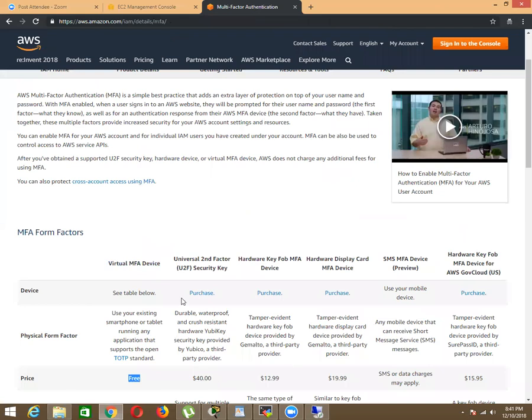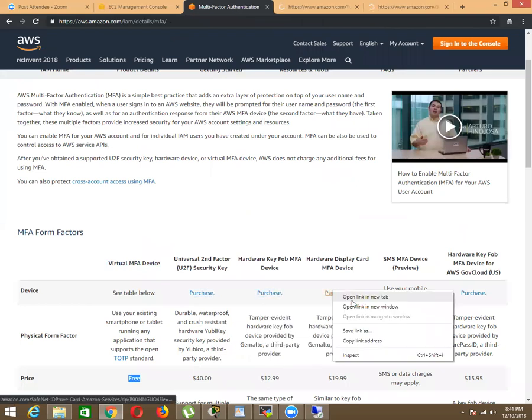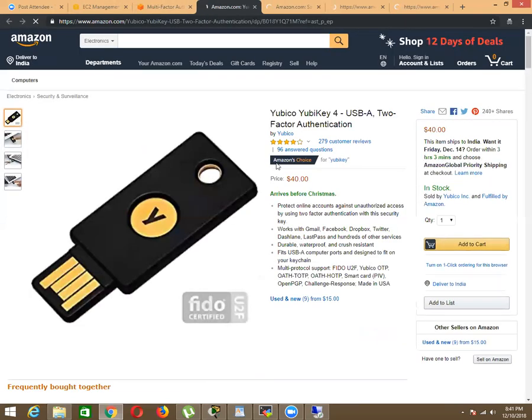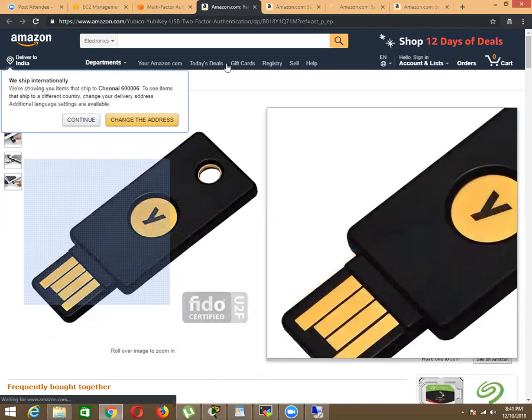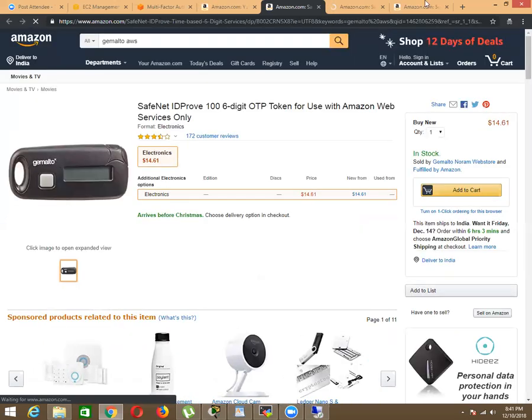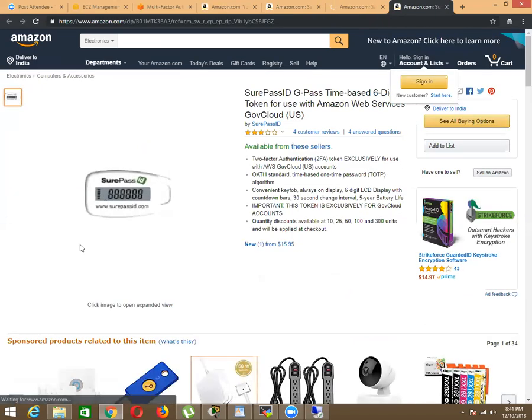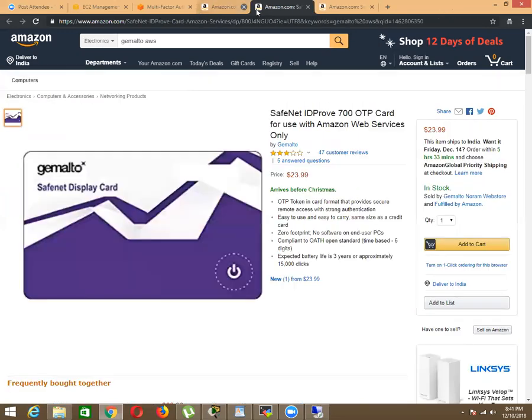Okay, this one you have to purchase. Go there, see how the device looks. It looks something like this. We have this one, and we have a smart card type, and this is like this one. And you can also configure it over mobile. Mobile, yes.